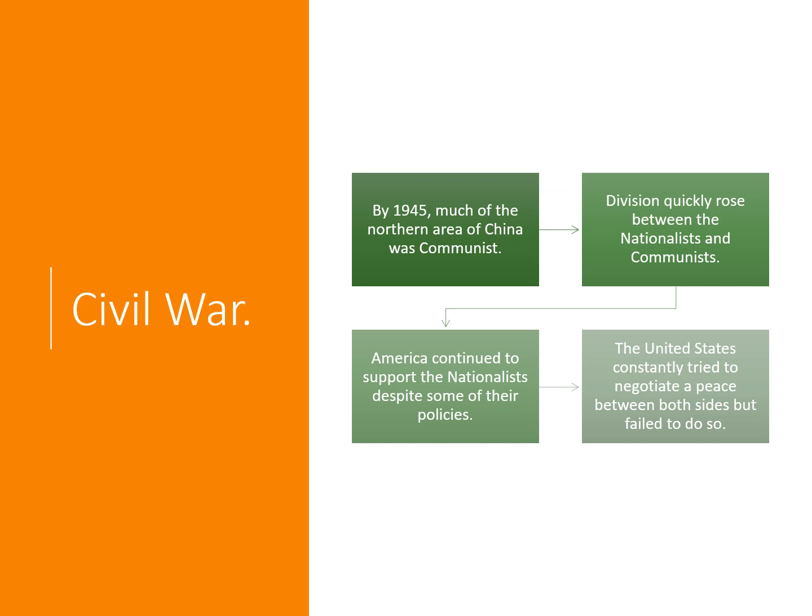By 1945, much of the northern area of China was communist, and this is the Chinese Civil War, or I guess you should say the continuation of the Chinese Civil War. Division quickly rose between the nationalists and the communists. America continued to support the nationalists run by Chiang Kai-shek, despite some of their policies, such as the taxes and opening fire on protesters. The United States was also constantly trying to negotiate a peace between both sides, but unfortunately was unable to do so.